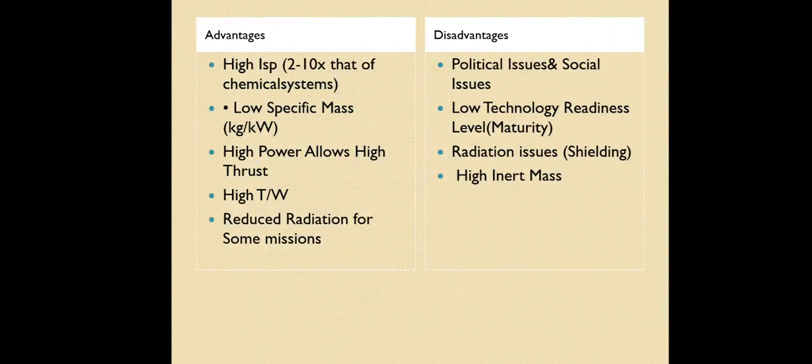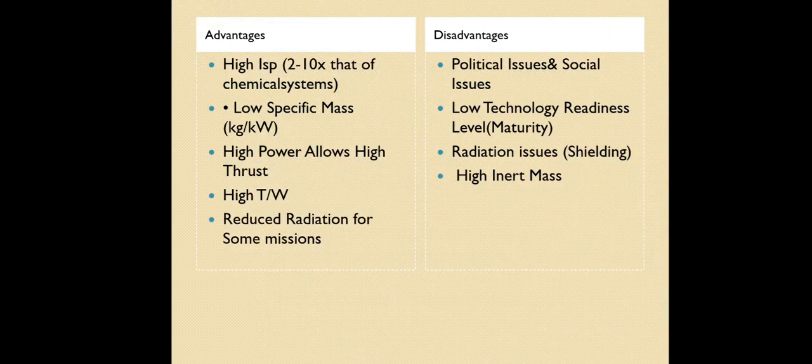What is the meaning of low specific mass? If you want to generate 1 unit of power, we are using a very minimum amount of fuel. Here it is denoted as kg per kilowatt, which means if you are generating 1 kilowatt, how much fuel you are using. Normally it will be very little.